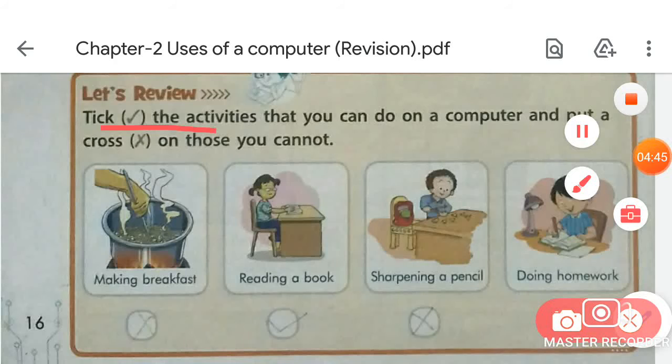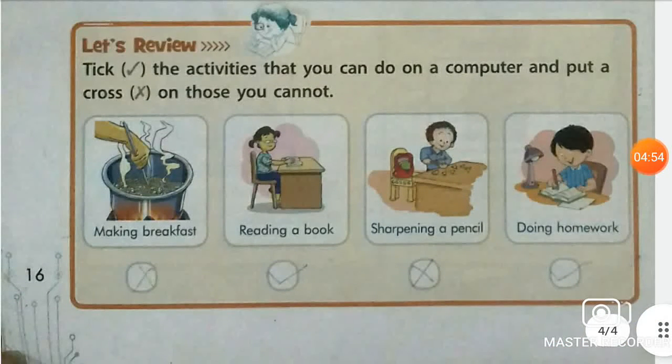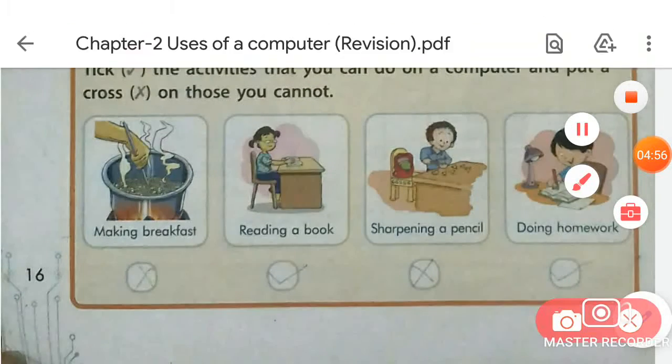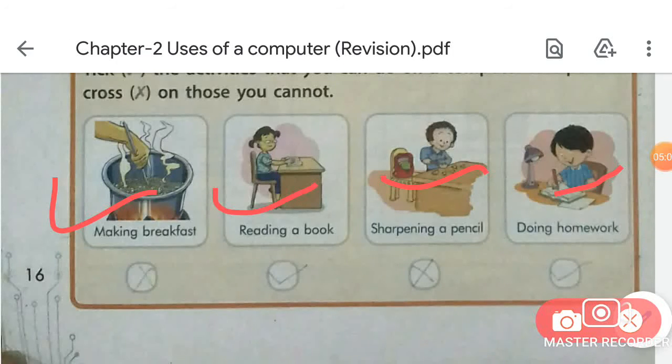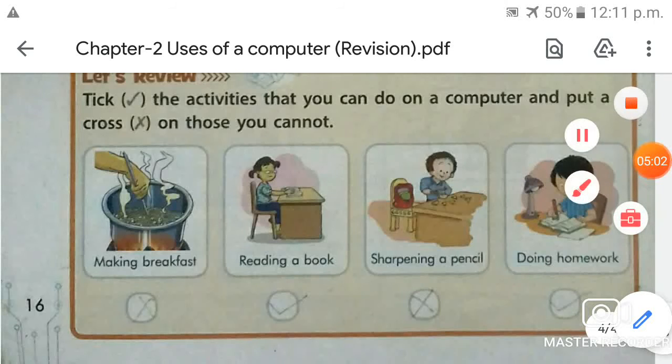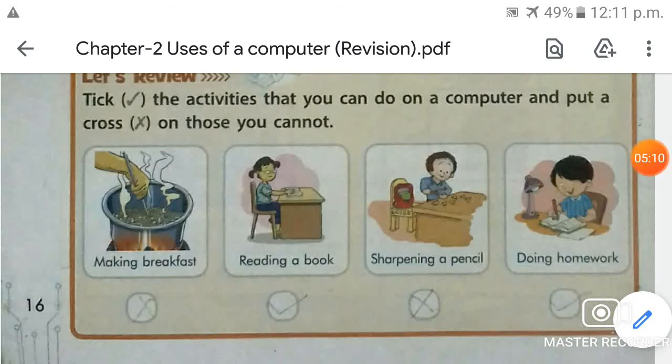Tick the activities that you can do on a computer and put a cross on those you cannot, okay. So look at these pictures, students. Here 4 activities are given, and you have to tick the activities that you can do on a computer, and cross the activities that you cannot do on a computer, okay.